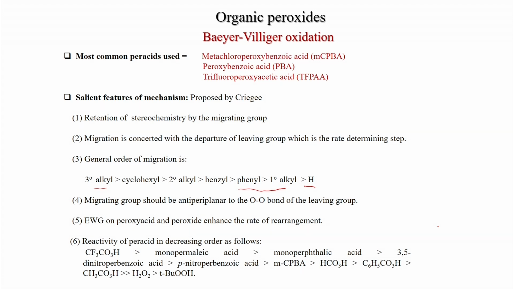So, the reactivity order of per-acids. Trifluoroperoxyacetic acid is the strongest in this Baeyer-Villiger rearrangement. Then monopermaleic acid, whose structure is this, then monoperphthalic acid.